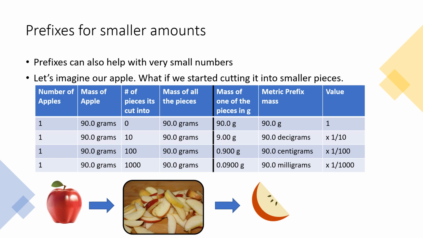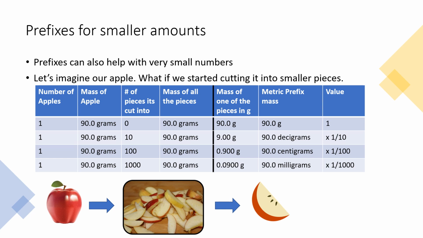So let's take a look just at the first line across the top. It says the number of apples, we got 1 apple. The mass of that apple is 90 grams still. And we're not going to cut it into any pieces. We're going to keep it whole. So the mass of all the pieces together, it's just one piece, is 90 grams. And if we go to after that big bold line, focusing on one piece at a time, the mass of one piece, since it's still 1 apple, is still 90 grams. Metric prefix doesn't need one, and its value is 1. So that's kind of our baseline, base unit.